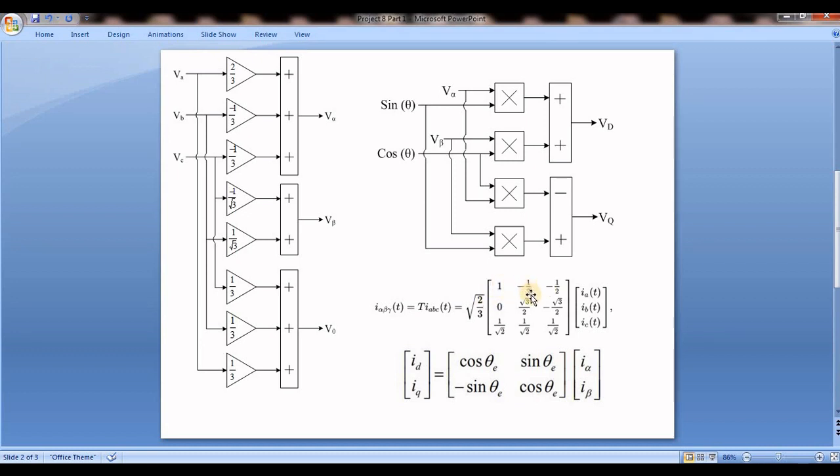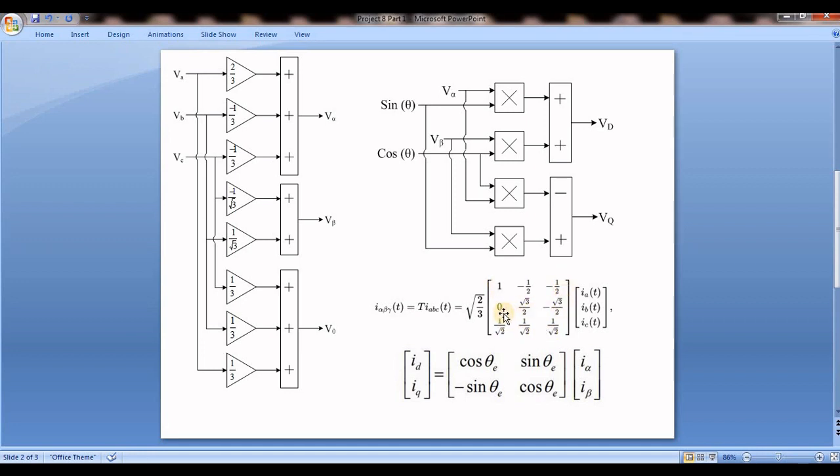So 1 minus 1 by 2 minus 1 by 2 equals 0, and root 3 by 2 minus root 3 by 2 equals 0, and this is for the neutral, I mean the zero component. So always IA plus IB plus IC equals 0, so IA plus IB plus IC by root 2 is also 0. So no need to put the minus again here.